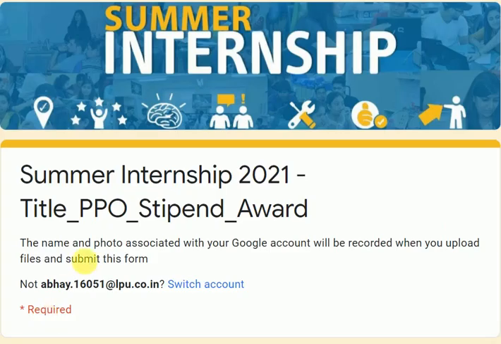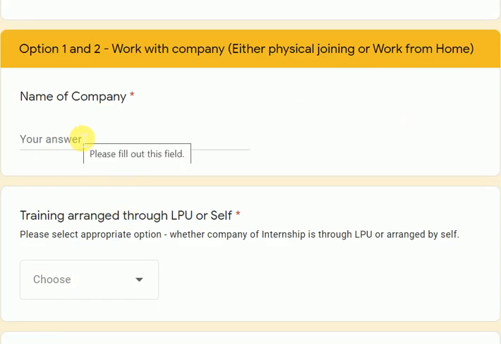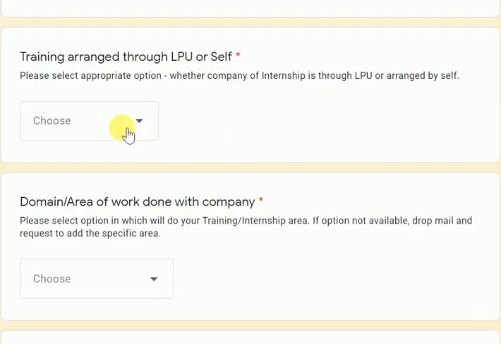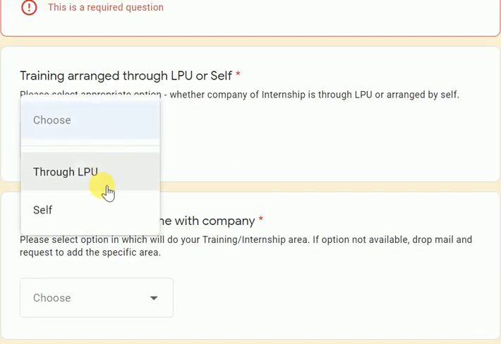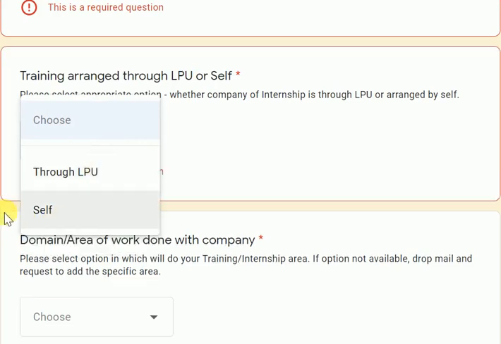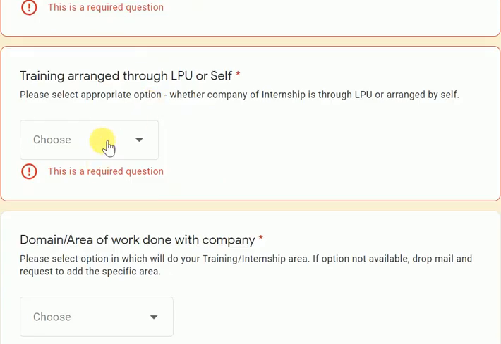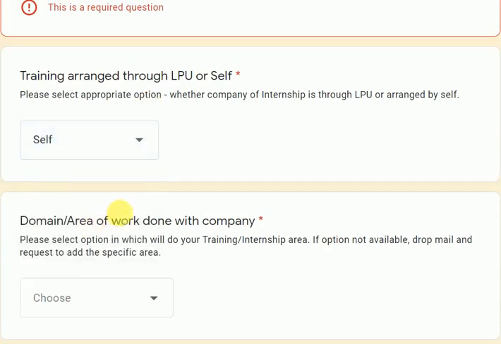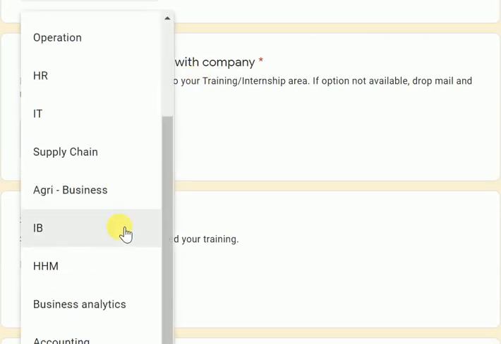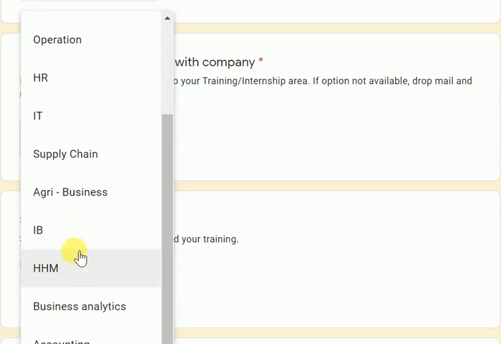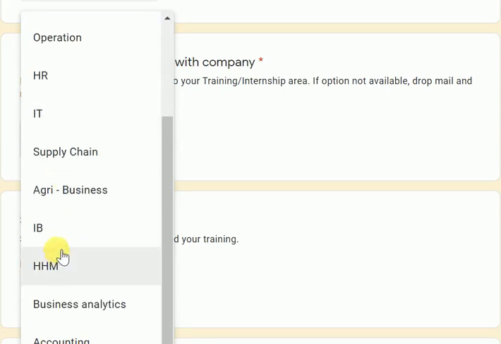Then you will first fill the name of the company. Was the internship you have done arranged through LPO or self, right? Let's say it was through self. Domain area in which you have worked: I have listed all the broader domain areas, so you should be able to select out of these.